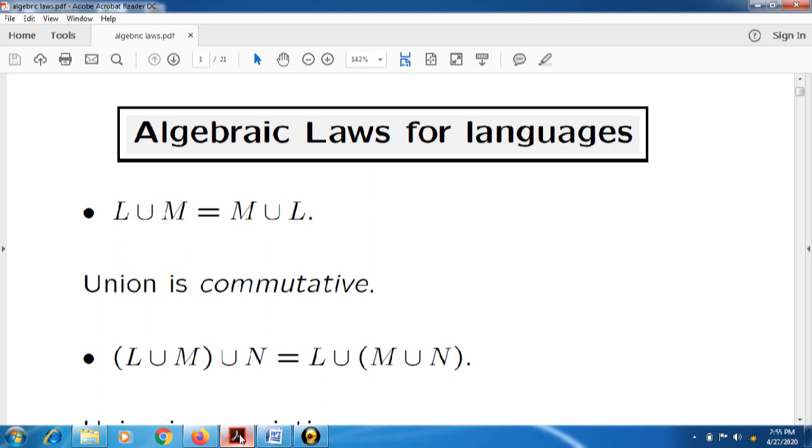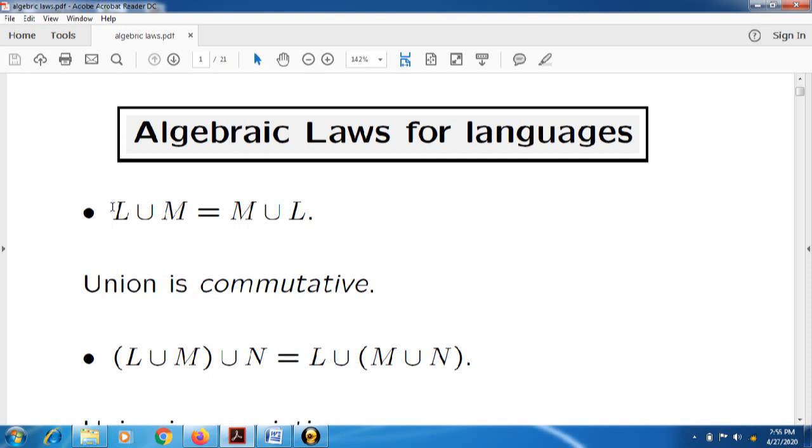Hello students, today we are going to see some algebraic laws for regular languages. In theory of computation, there is one prerequisite related to discrete mathematical structure because we have to use some laws from discrete mathematics, and these laws are nothing but commutative, union, intersection, associative, etc. So we will see which laws will be proved for regular languages because all laws are not satisfied in regular languages. Only some laws are applicable while implementing theory of computation.